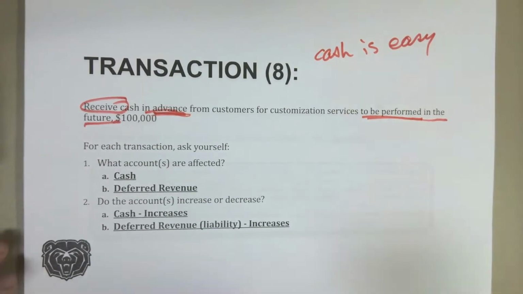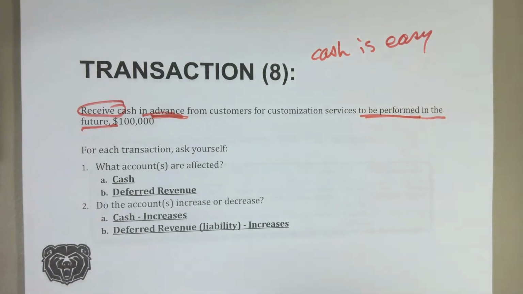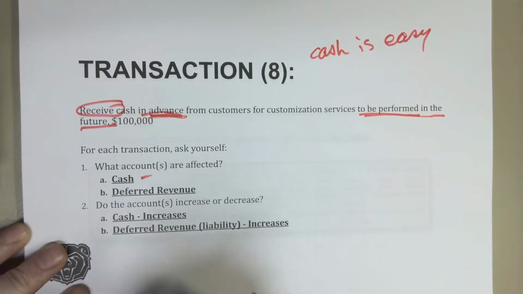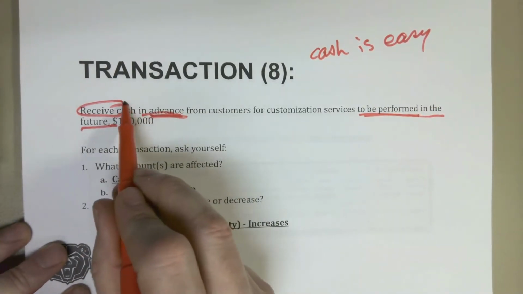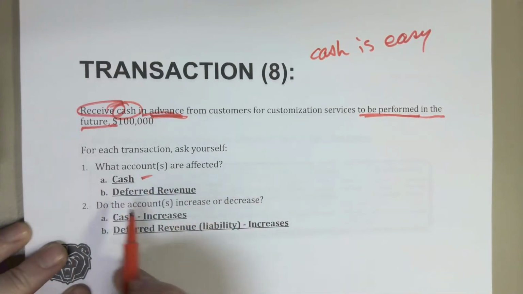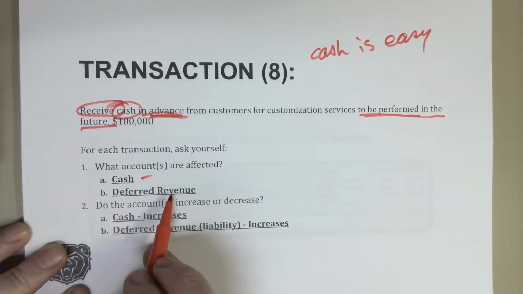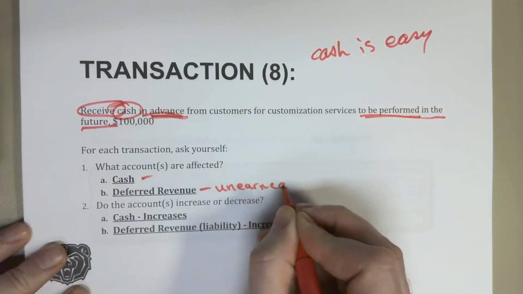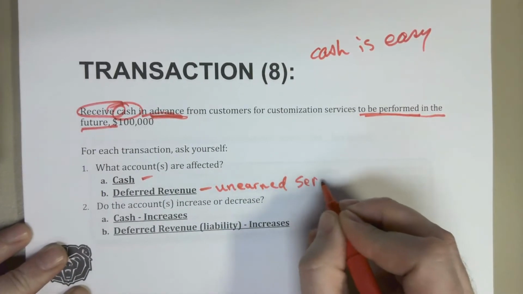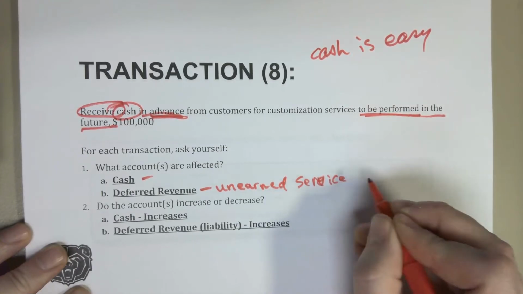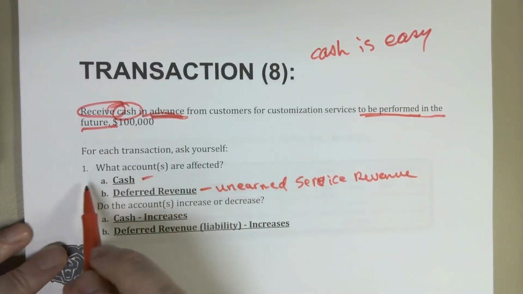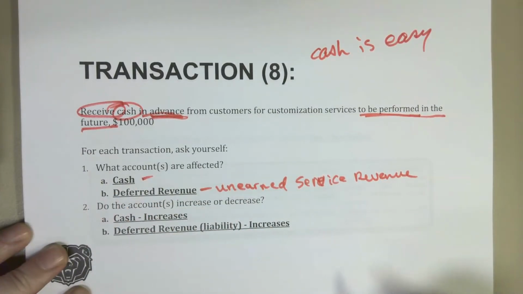So let's ask ourselves again, what accounts are affected? Well, we know that cash is affected, right? We received cash. And we know that we have a deferred revenue, this unearned service revenue, because we haven't earned it yet. So we know those are our two accounts that we're affecting.